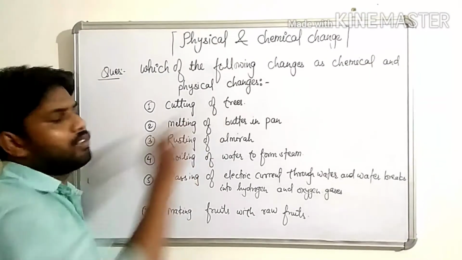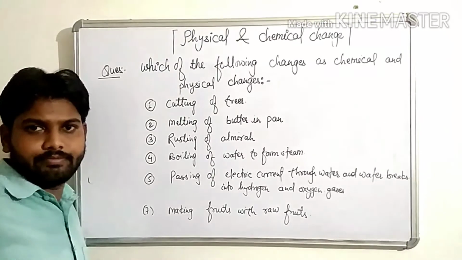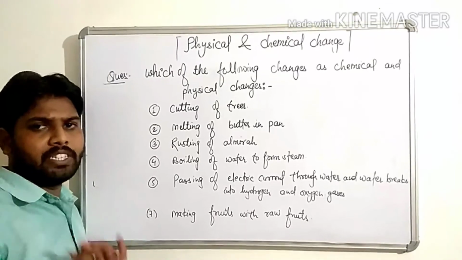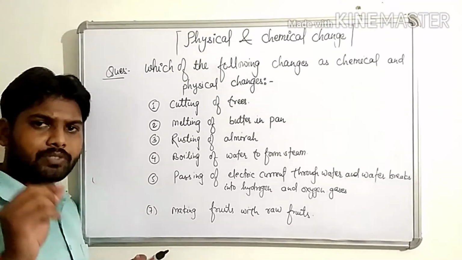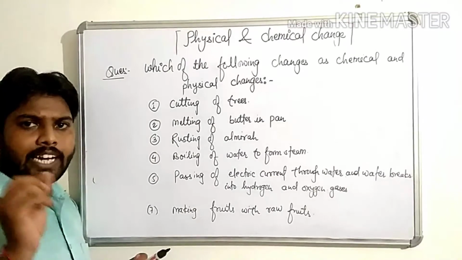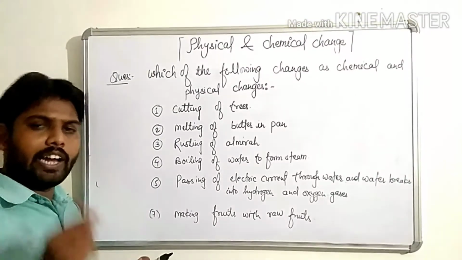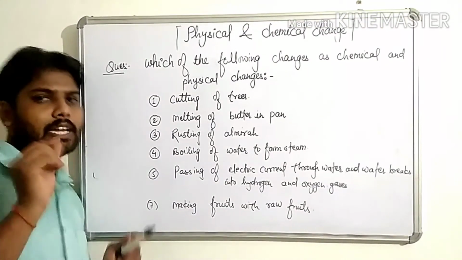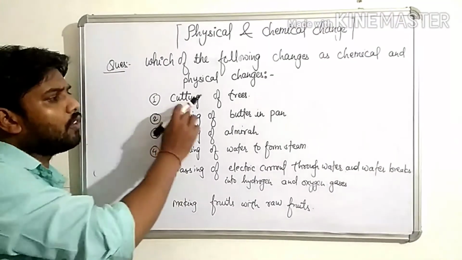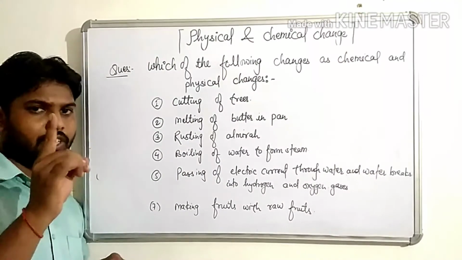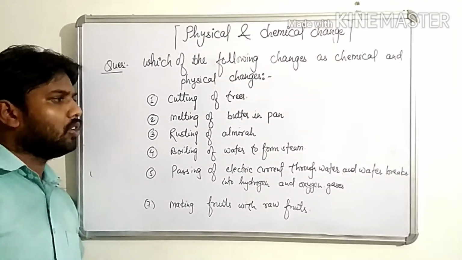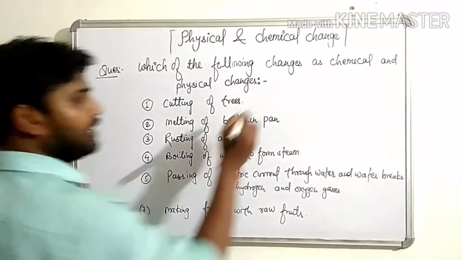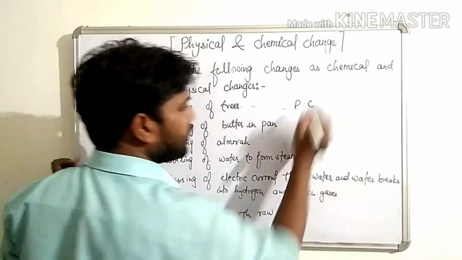First, cutting of trees. So children, I had discussed before that if the basic composition of the substance will not change, that will be physical change, and if the basic composition of the substance will change, that will be chemical change. So cutting of trees will be physical change. Clear? Because children, the composition of trees will not change. So we can write this is physical change.